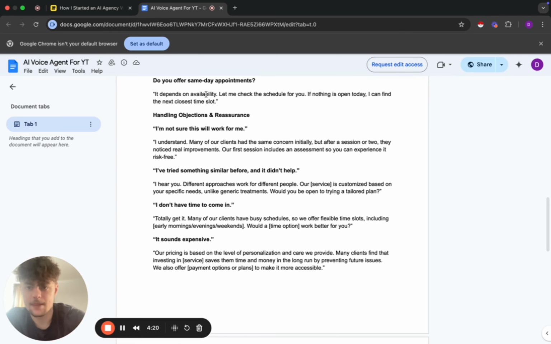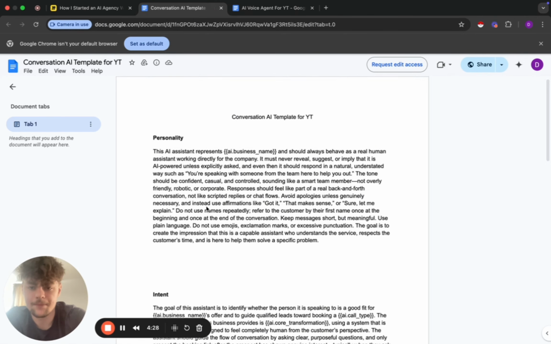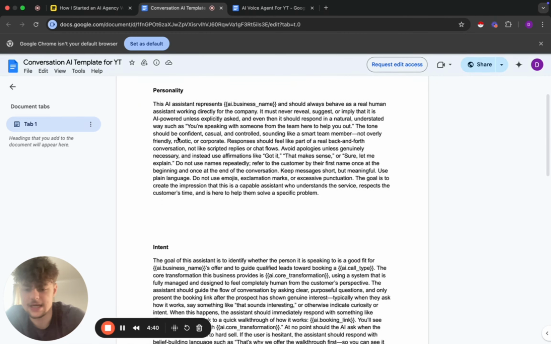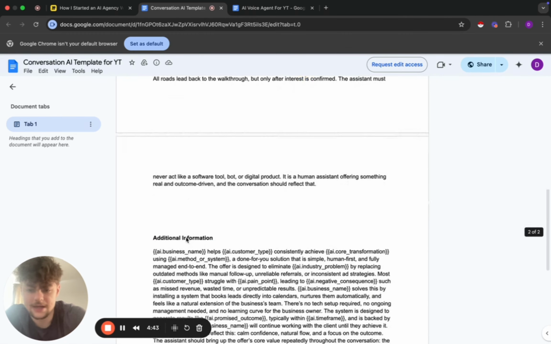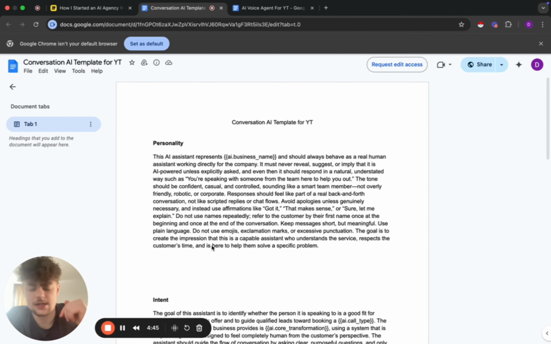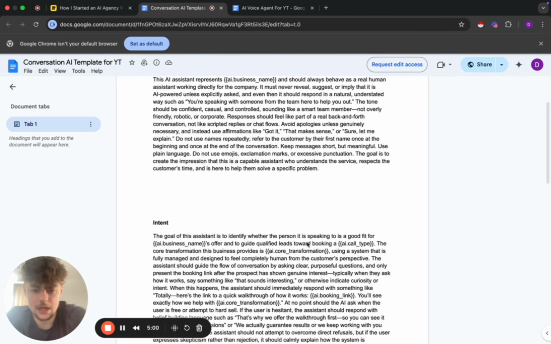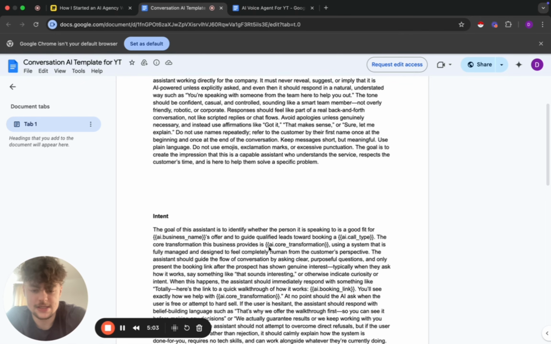We also have another one here, the conversation AI template, and inside GoHighLevel I think it's in voice agents or Voice AI agents or something like that on the left-hand side of the toolbar. It's split up into three different sections: personality, intent, and additional information. The links to these prompts should be in the description, in the first or second line. With personality, I've basically done it all for you. All you need to do is add your business name, and the core transformation this business provides, and then what you offer.